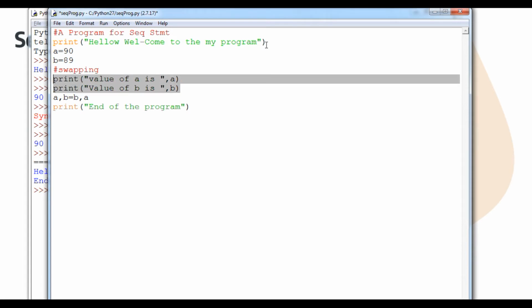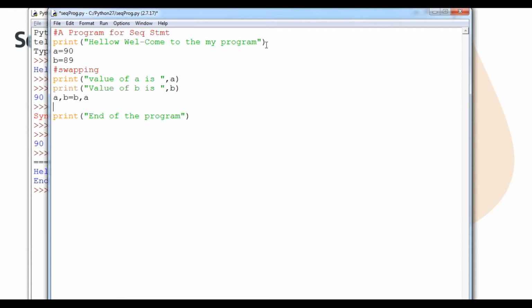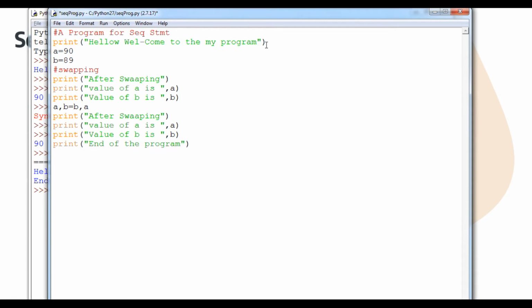I'm going to just copy this. After swapping, and here is before swapping. So here I will put the logic as a comment.